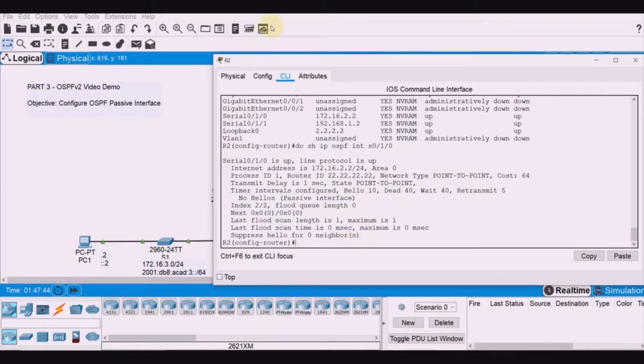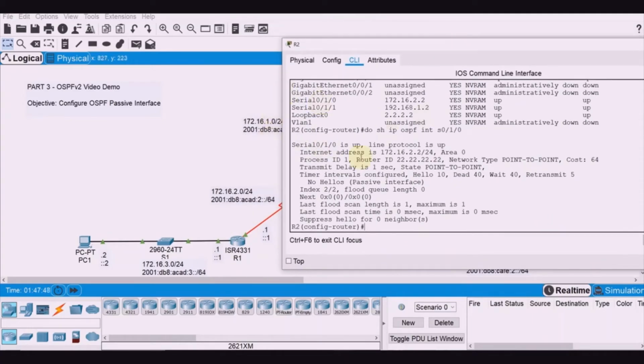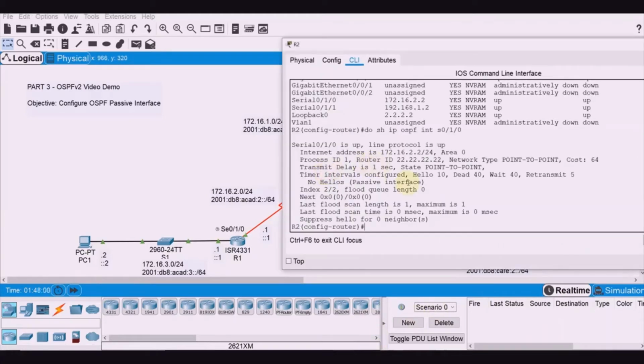Okay. So what we're going to do here on R2, we have to remove the passive interface on serial 0. What is that interface? This one. Okay, serial 0/1/0. Let's remove that. Are we inside the process? So let's do it.